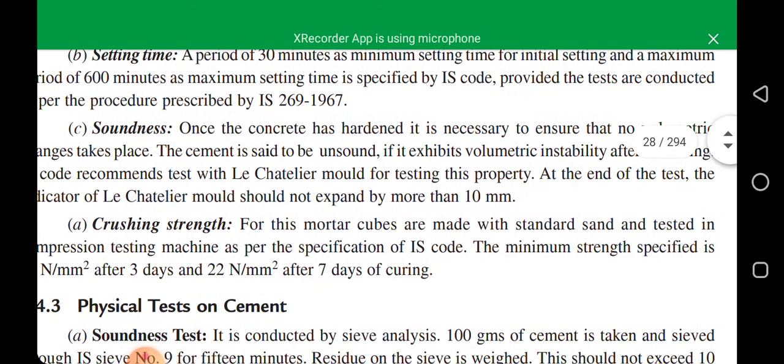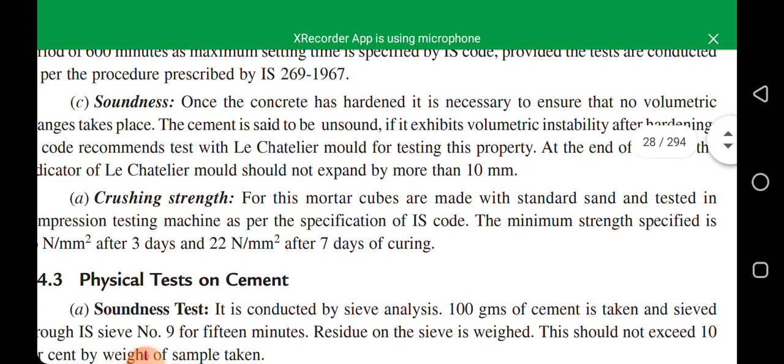Number three is soundness. Once the concrete has hardened, it is necessary to measure that no volumetric change takes place. So after 600 minutes, which we have discussed above, cement turns into hard material. So once cement or concrete turns hard, there should be no volumetric change. Meaning to say that there should be no change in volume or change in shape. It must be hard.